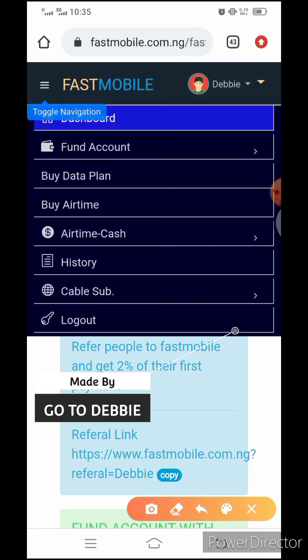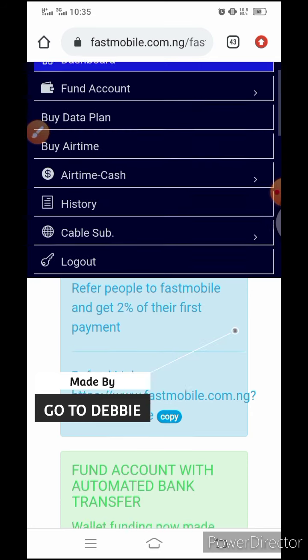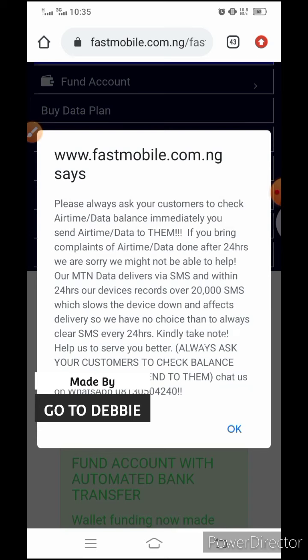First thing, when you click on these three bars, and you click on the dashboard, you'll be led back to this place. Now when you get to the dashboard, you will always get this prompt. I would advise you to always read it.